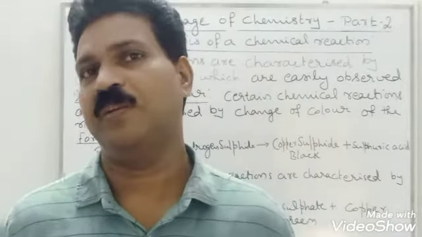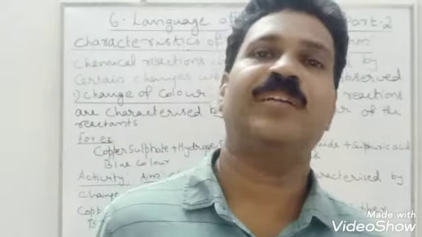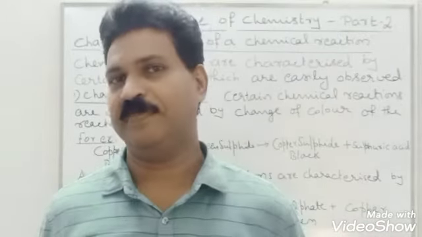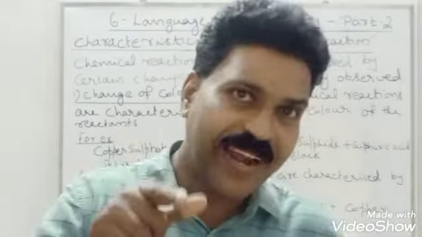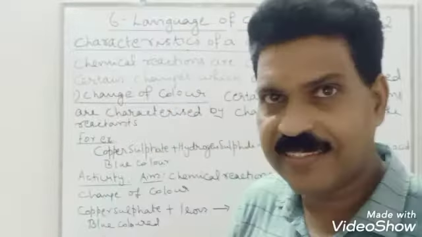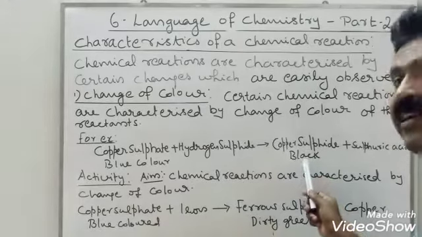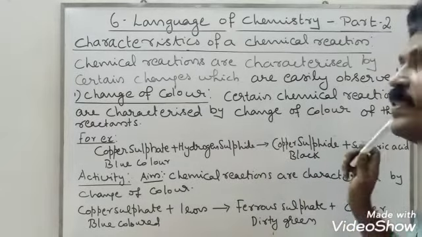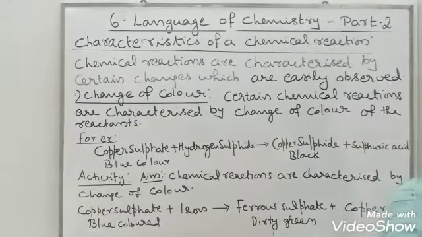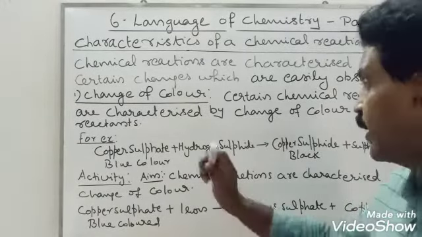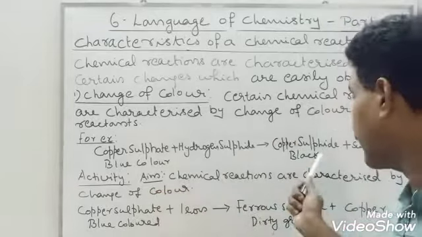For example, to copper sulfate solution add hydrogen sulfide. Actually, copper sulfate color is blue. So when we add hydrogen sulfide, they will react and a black colored copper sulfide plus sulfuric acid is formed. So blue color changes to black. Okay, so the reactant color is blue, the product color is black.